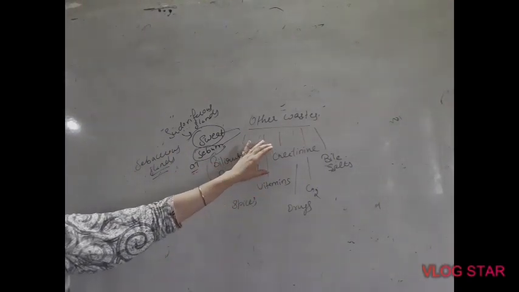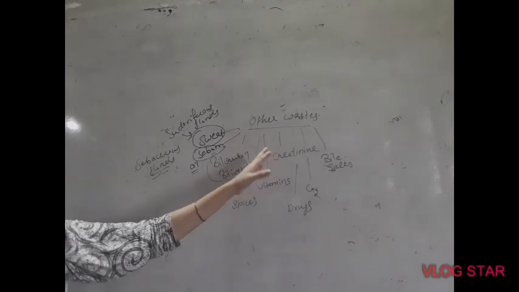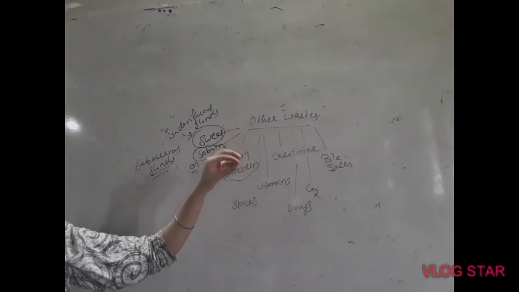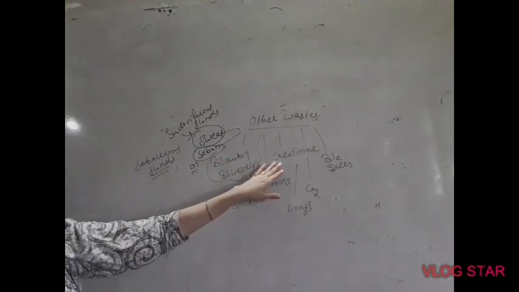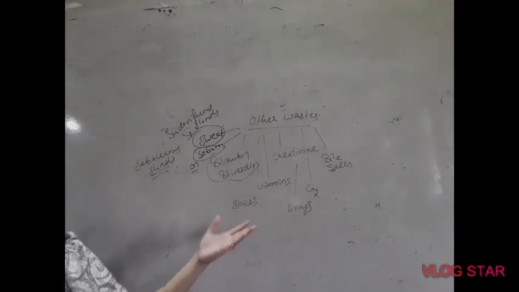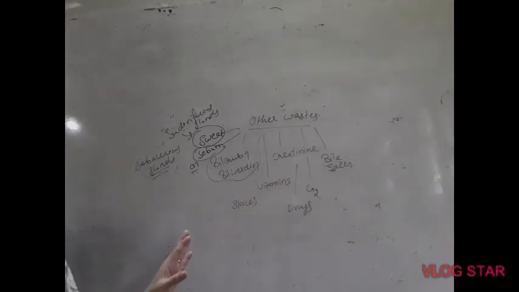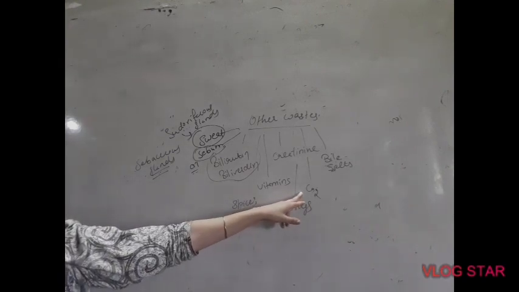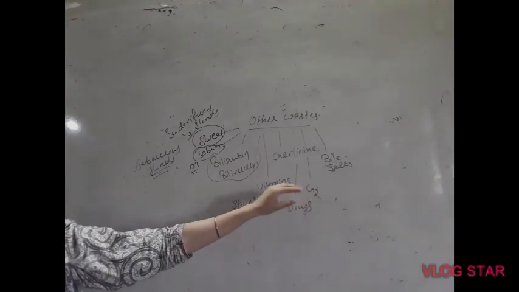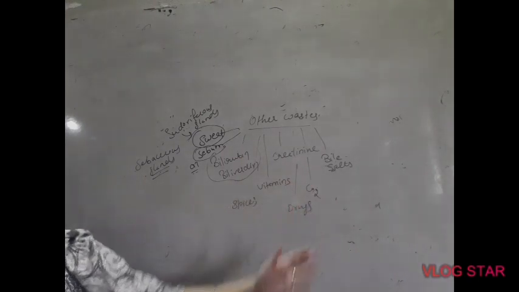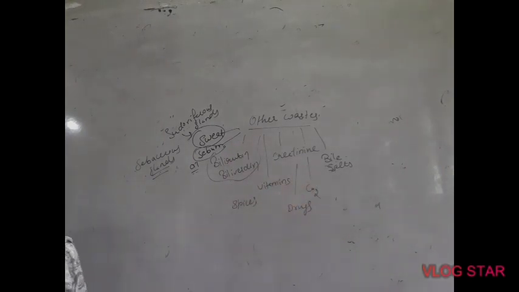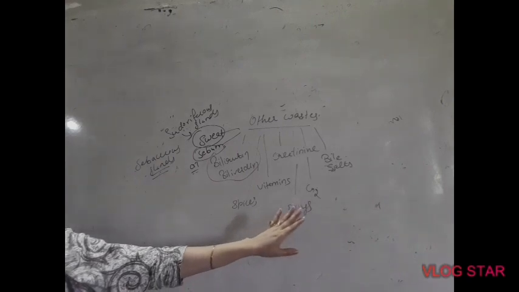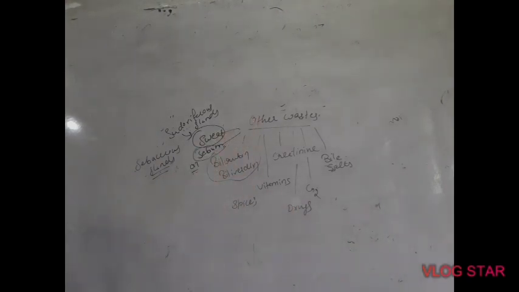Creatinine is actually a highly energy molecule which is stored in the body in the form of ATP. So excess of energy, when it is not needed, is released as creatinine. And drugs, when we consume a lot of medicine, are also released from the body along with urine. Carbon dioxide is released from the lungs with the help of the nose. And bile salt, a pigment which is formed by the liver and stored in the gallbladder, is also released along with urine.